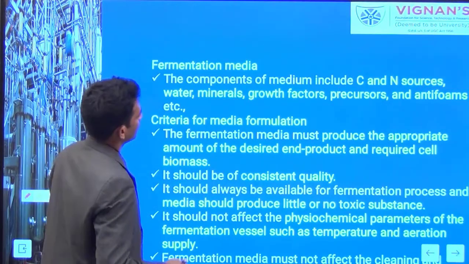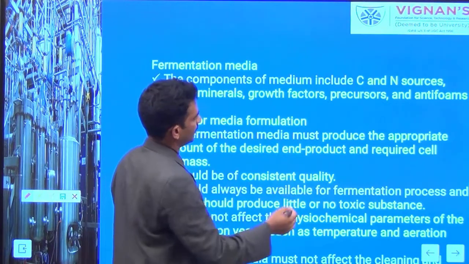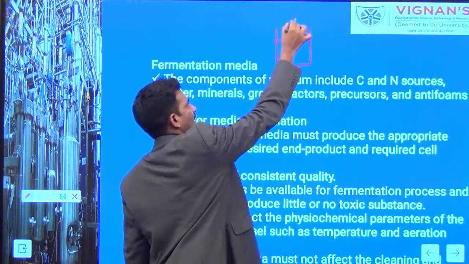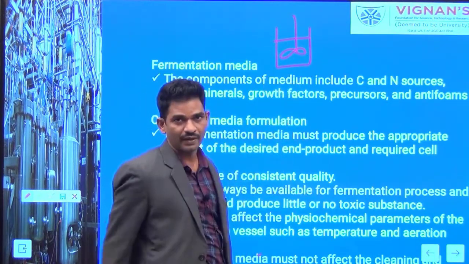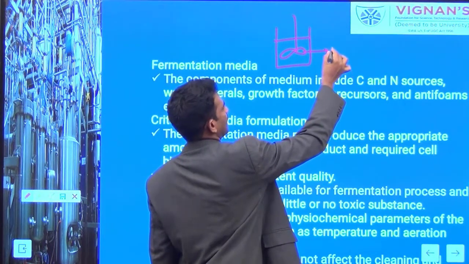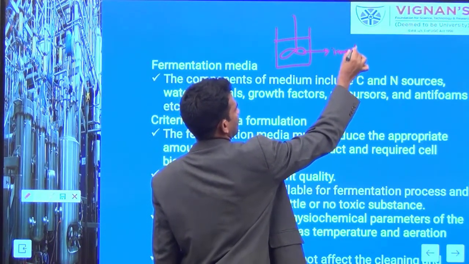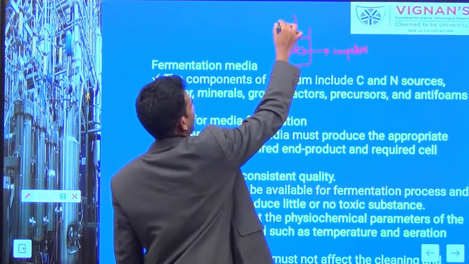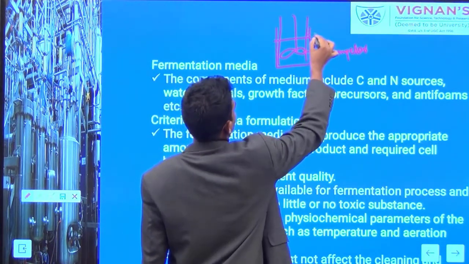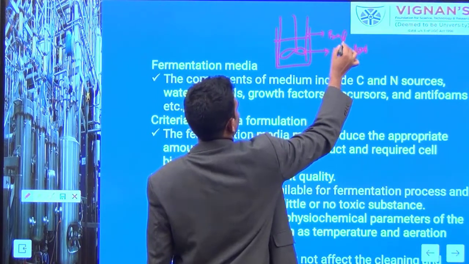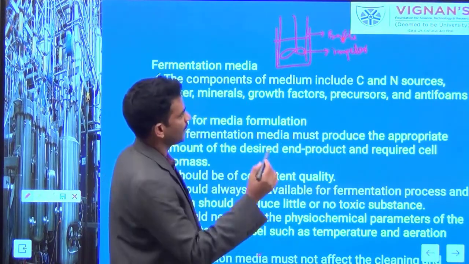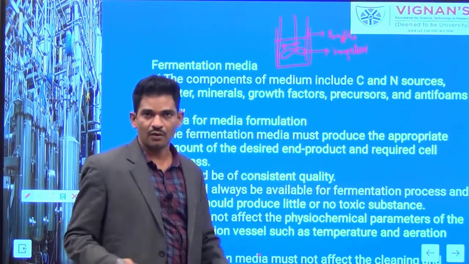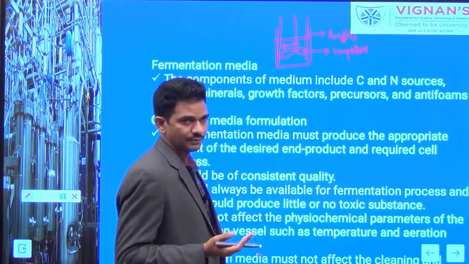So you can see here, your fermentation process you are going to typically run in a reactor. I told, the reactor is a vessel. It consists of an impeller. So this is an impeller, and it is very much essential for mediating proper mixing. And the reactor also contains baffles here. These baffles are required to avoid vortex formation. During the mixing process, sometimes there is a generation of foam here.